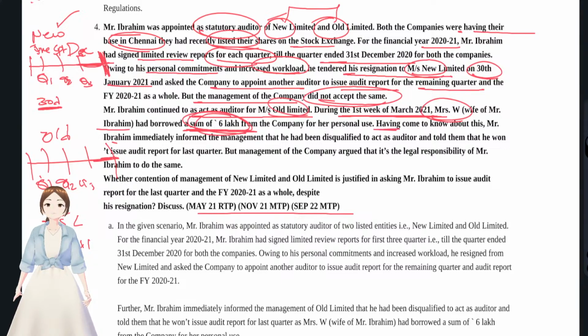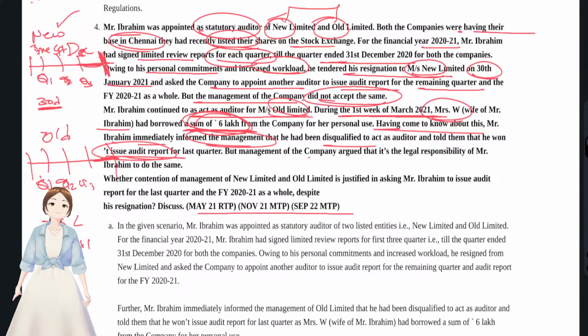Okay, having come to this, Mr. Ibrahim immediately informed the management that he had been disqualified to act as an auditor and told them that he won't issue the audit report. Yeah, that's fine, right? You see, we'll go and check the study material also. It will happen, right? So we could easily revise the things.